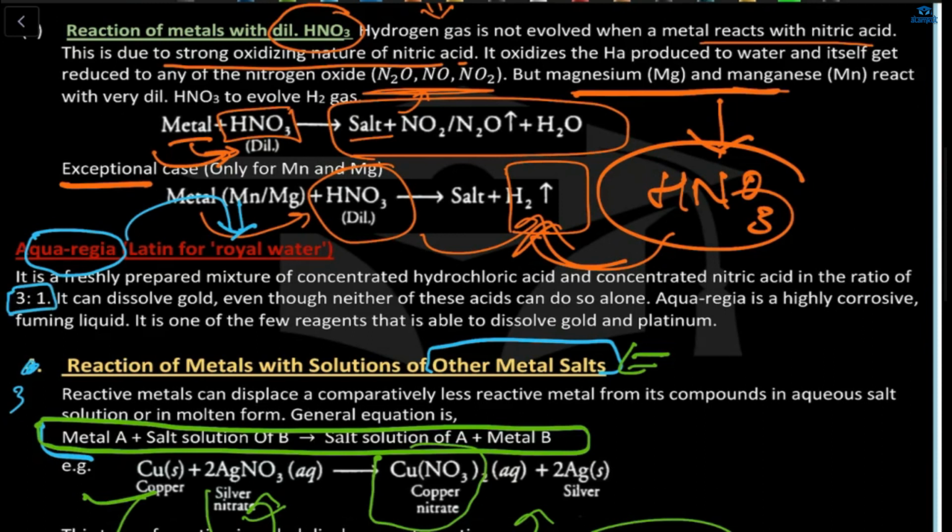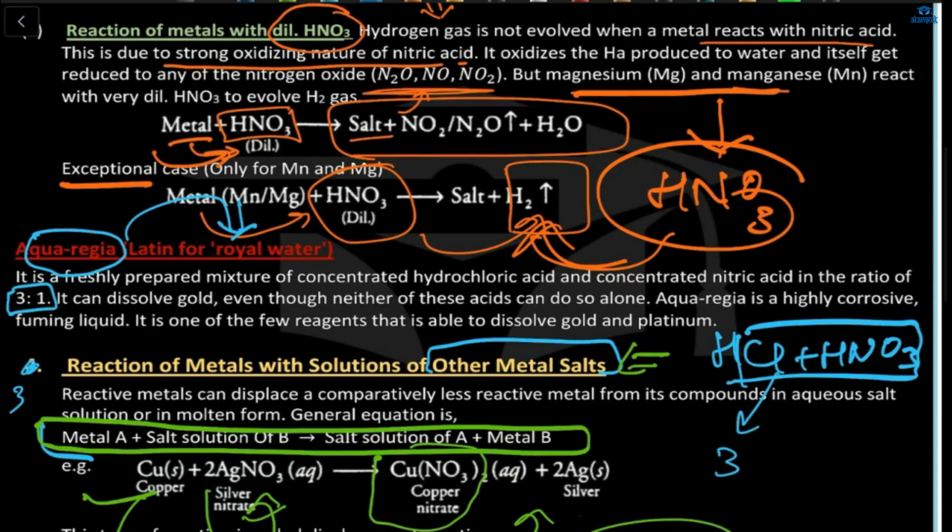So, it's a freshly prepared mixture of both the acids, hydrochloric acid and nitric acid, with a ratio of 3:1. Means three of your hydrochloric acid and one ratio of your nitric acid.